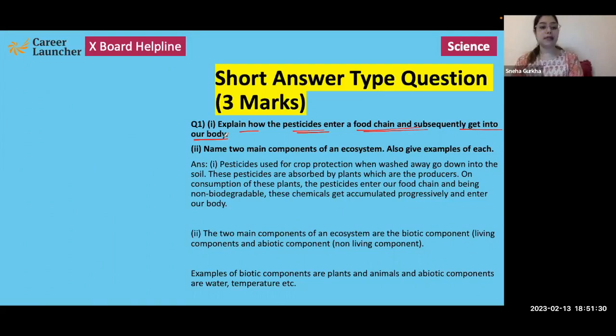But these pesticides, because they are chemicals and they are non-biodegradable, do not get degraded or broken down. These pesticides seep inside the soil. When they seep inside the soil, they can actually enter the crops or the plants that are growing in that soil through the root system. So if these pesticides get washed away with soil, they go down in the soil, then they can very well enter the crops that are growing in that soil through the root system.